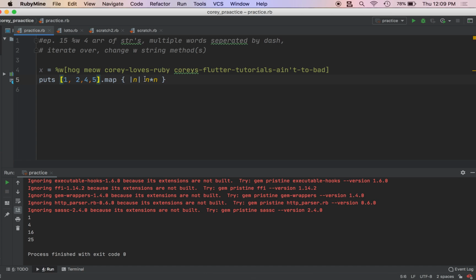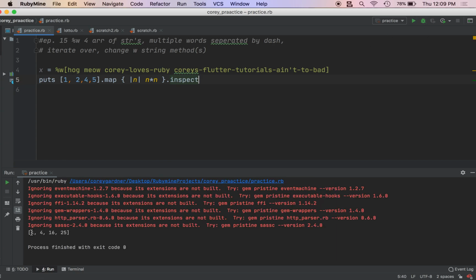For every single thing, we're returning a new array, and I can do dot inspect on this just to make it array form. So you loop over every n, and you do n times n, and you get a new array of whatever's in the index times whatever else is in the index. So the difference between map and each is that map returns a completely new array that we can choose to mutate based on what we do within our block.